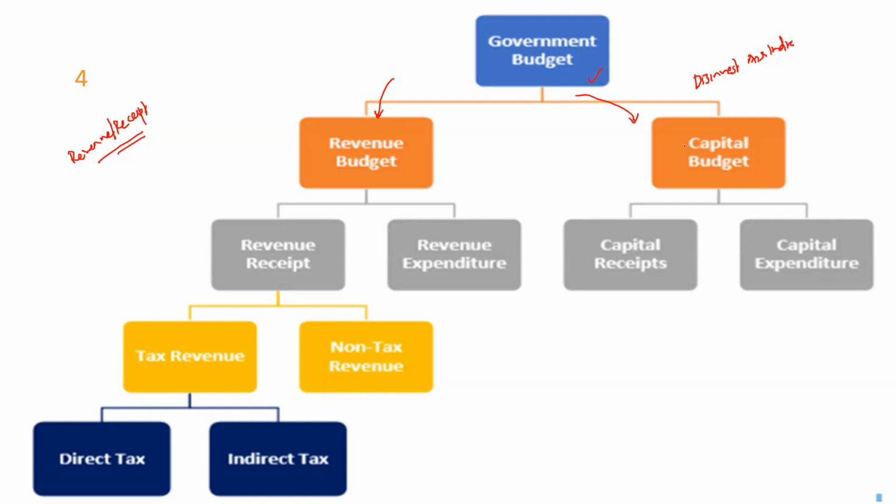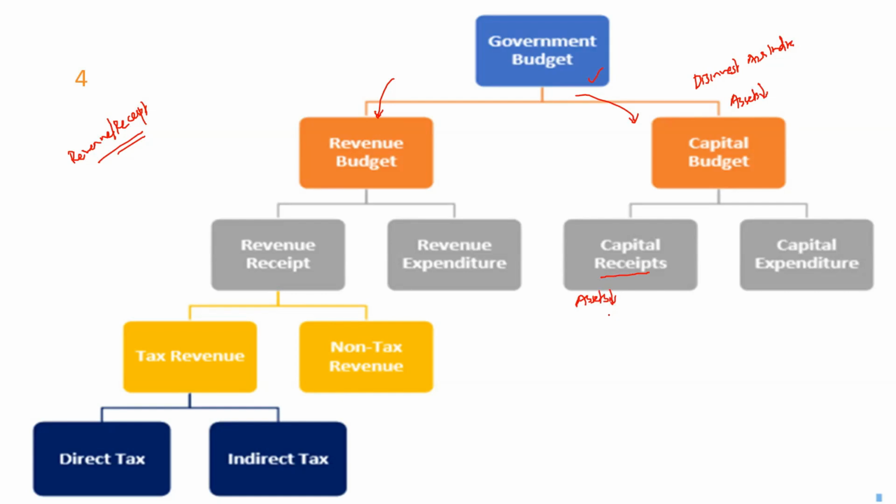So what happened over here was the government sold off an asset. When you are selling an asset, your assets reduce, right? But when you sell Air India, you're getting money. The Tata Group, which bought Air India, gave the government the money. So it is a receipt. The government got the money, but the government's assets reduced.